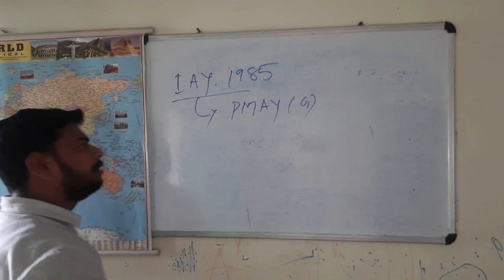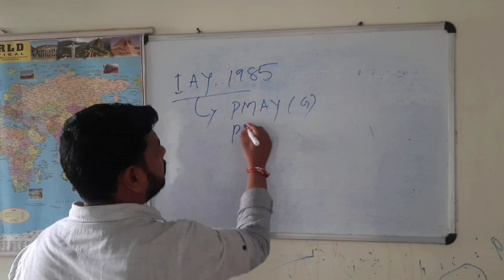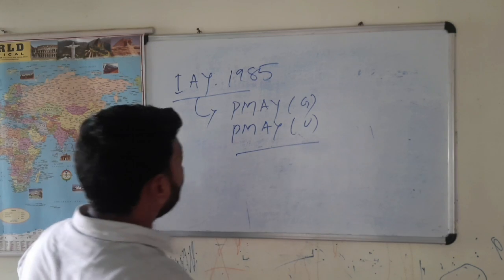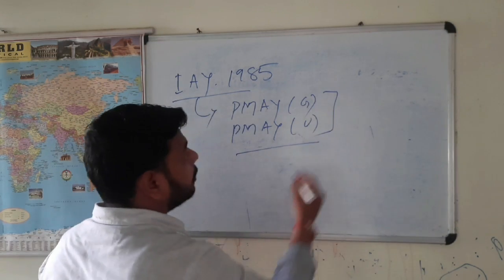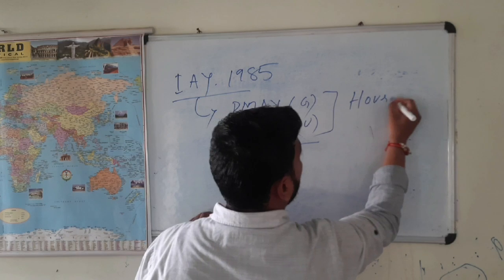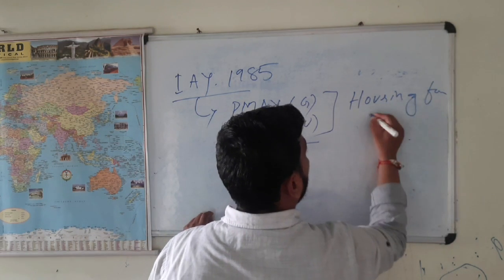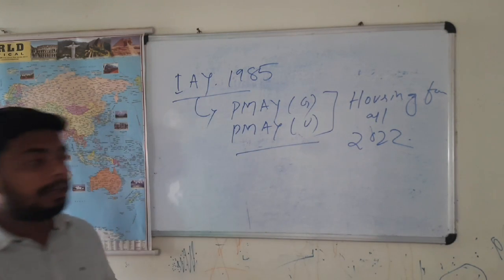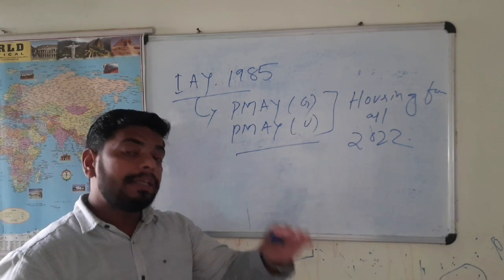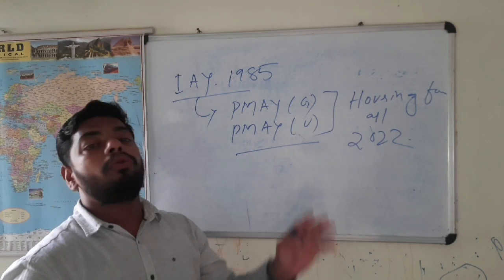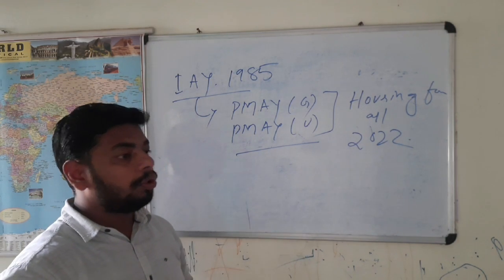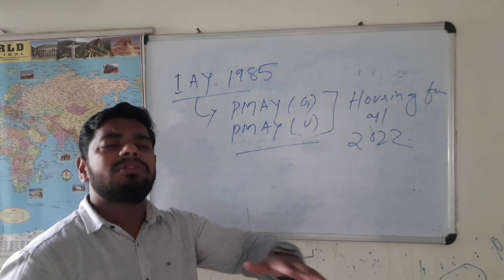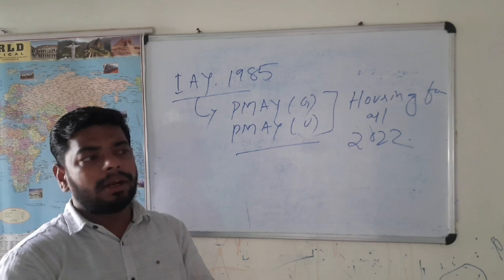Gramin. It is launched both in rural areas as well as in urban areas. Through this, the goal is housing for all. The Prime Minister's vision is that a house should be provided to each and every individual who needs one, those who don't have proper houses or are living in kacha or very broken houses.